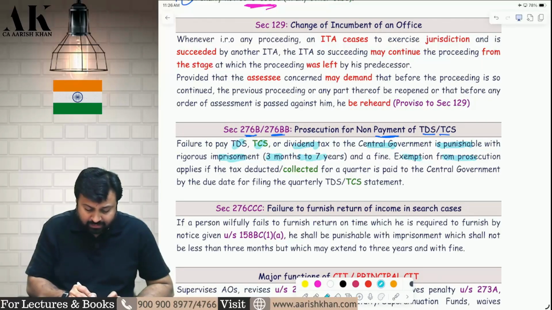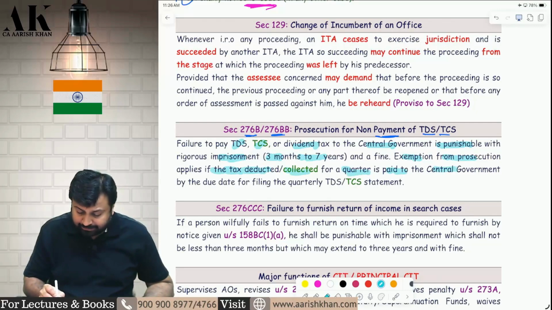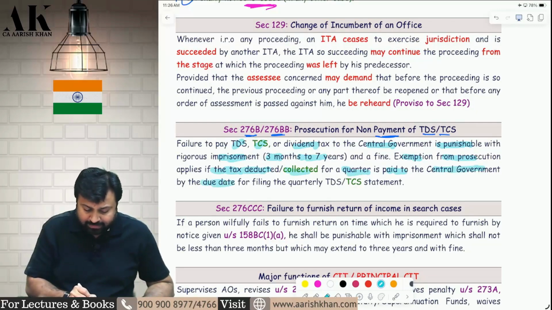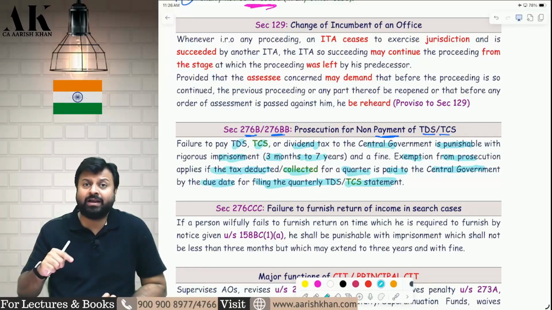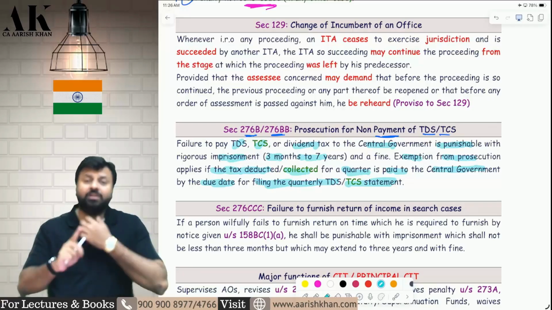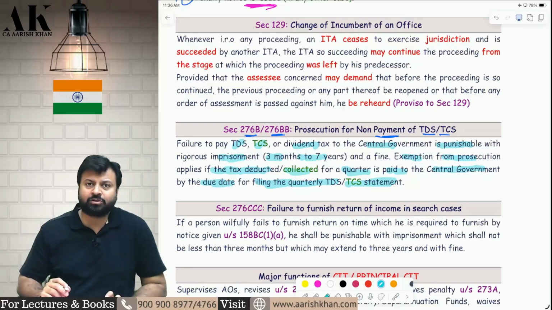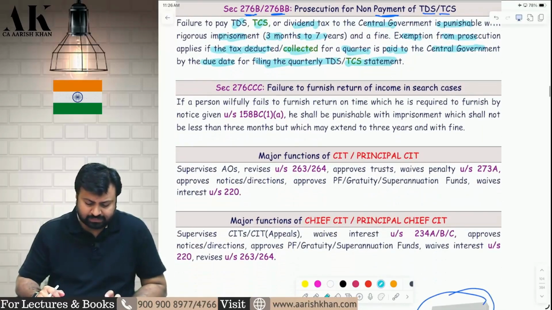Exemption from prosecution applies if the tax deducted or collected for a quarter is paid to the central government by the due date for filing the quarterly TDS and TCS returns. So, even if you fail to pay on time, that's okay. But if you have paid before filing the TDS and TCS returns, you will not be launched with prosecution. You will be exempted from prosecution. I hope it is clear to all of you. So, these are some of the amendments which are there in the chapter of penalty.